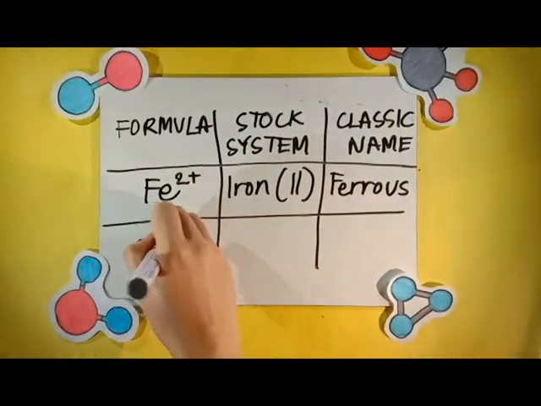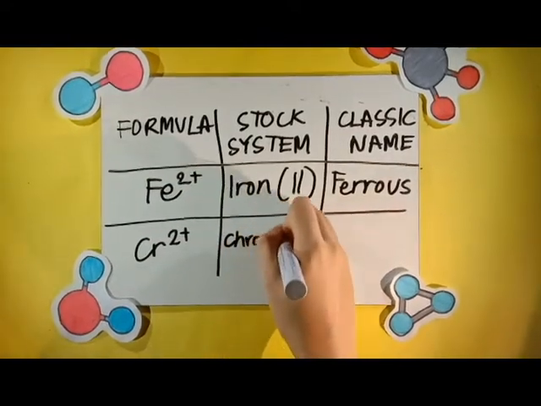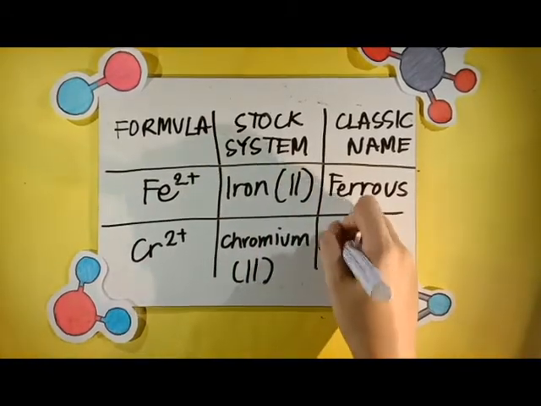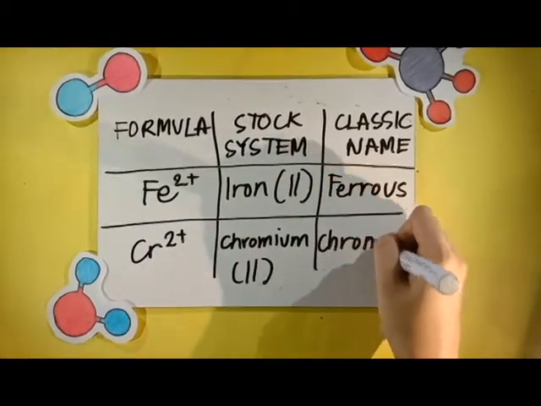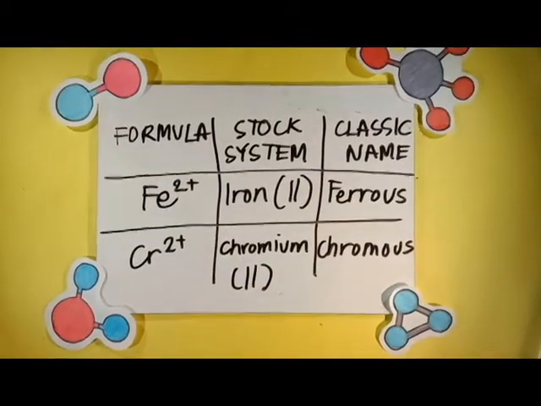For the second example, the element Cr2+ has a stock name chromium(II) and a classical name chromous, while Cr3+ has a stock name chromium(III) and a classical name chromic.